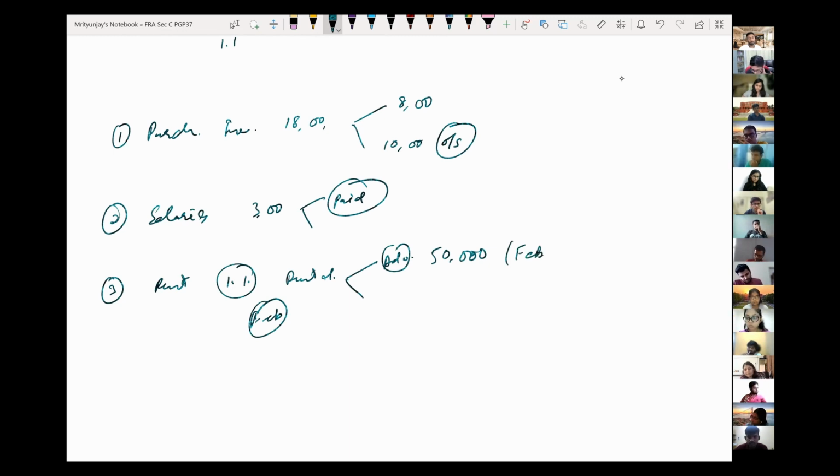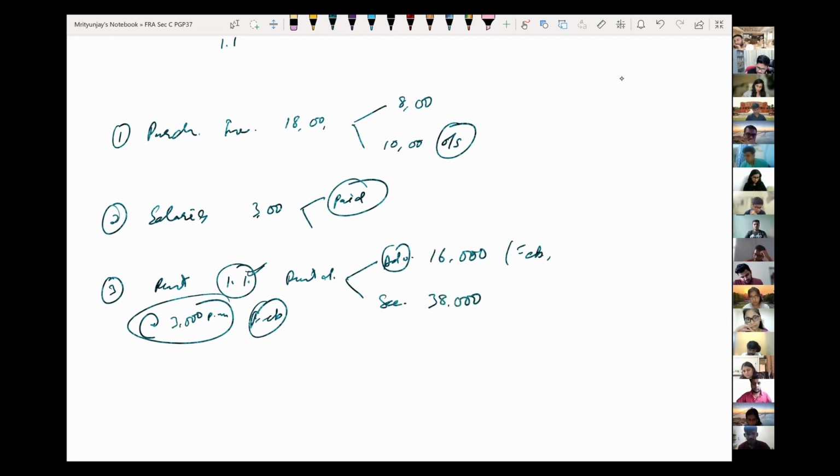Or no, let me change it. Let's say the monthly rental is rupees 3,000. How have we done the payment? On the 1st of January itself, you have paid, let us say, 16,000 as advance rent, and you have also paid a security deposit of rupees 38,000.